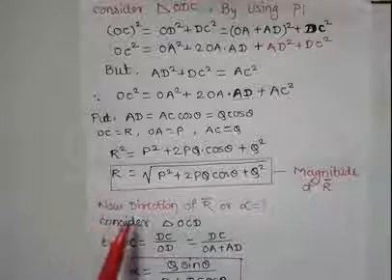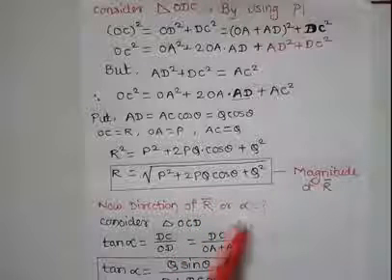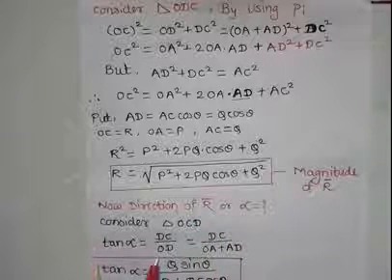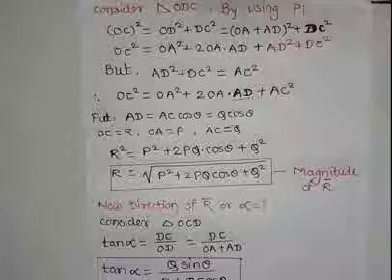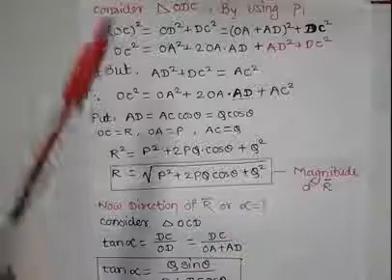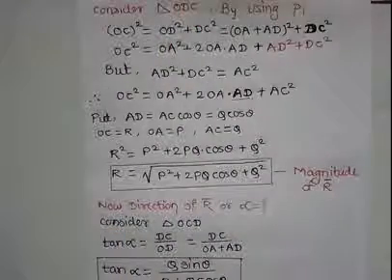Now we find the direction of R bar. To find the direction of R bar, again consider the right angle triangle ODC, which is shown in the previous diagram.